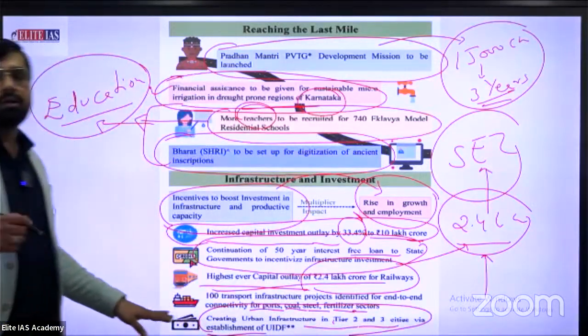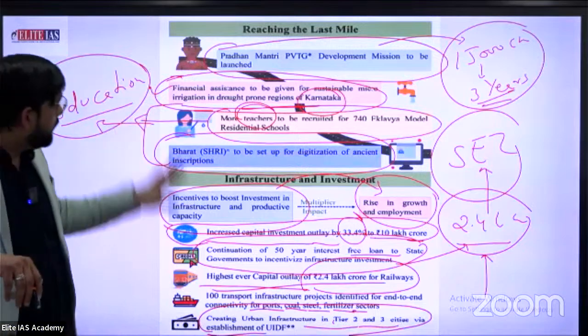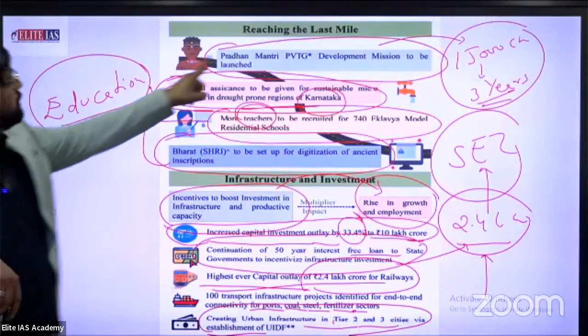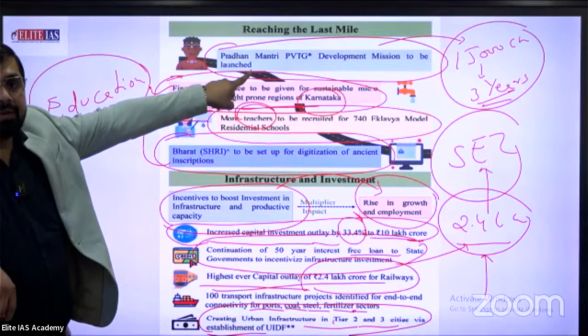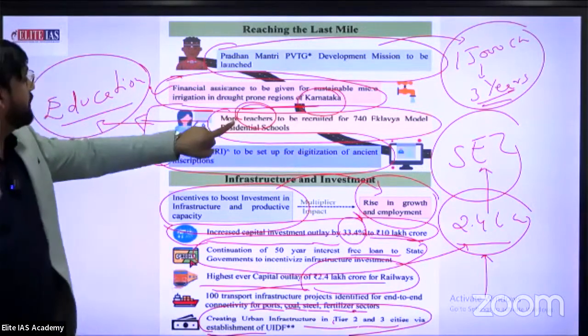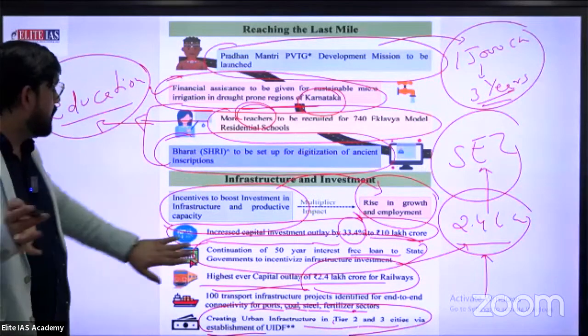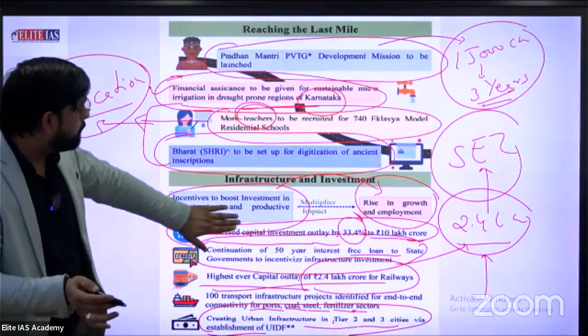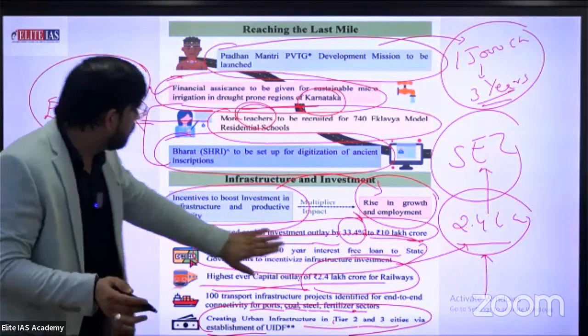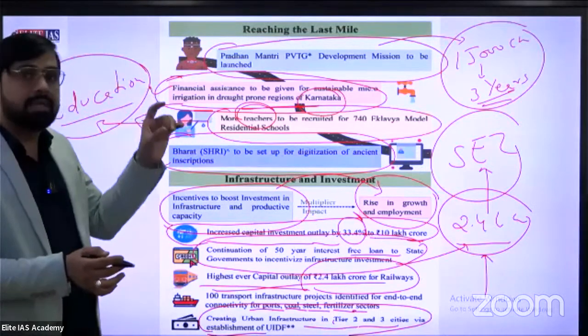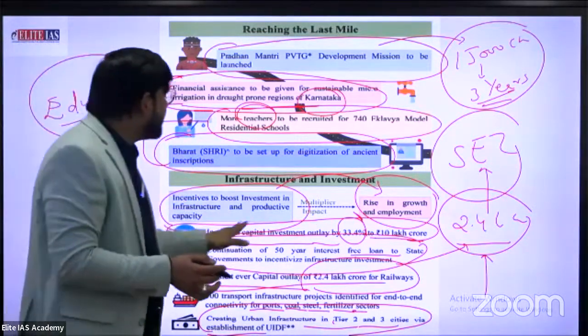This is not so important for you, but in this PDF, first thing is what is PVTG? What is the main basis of PVTG? This one is your homework. Second, what is the Shri scheme? Third thing is what about the outlay of 33.4? What is the main purpose? What is the main scheme to revise, especially to increase capital investment?